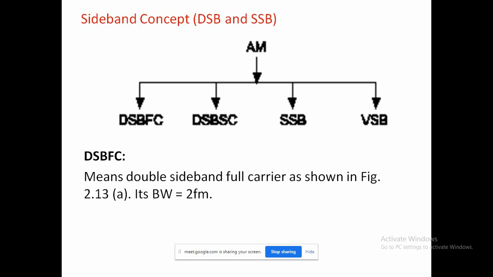Now the major part. After the modulation technique, we saw in amplitude modulation the different parameters of amplitude modulation. In bandwidth we also took the upper sideband and lower sideband. Then what is the concept of these sidebands? And there are different types of amplitude modulation, that is DSB-FC, DSB-SC, SSB and VSB. There is another type, that is ISB.